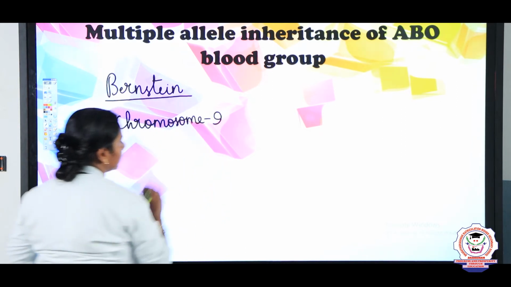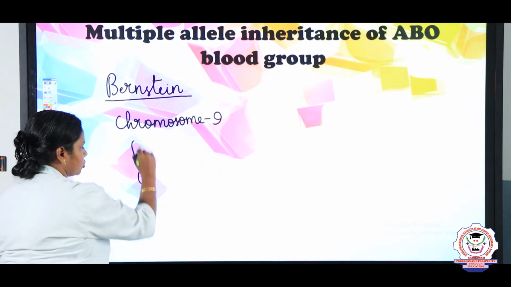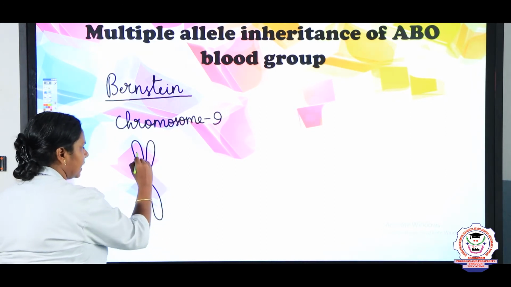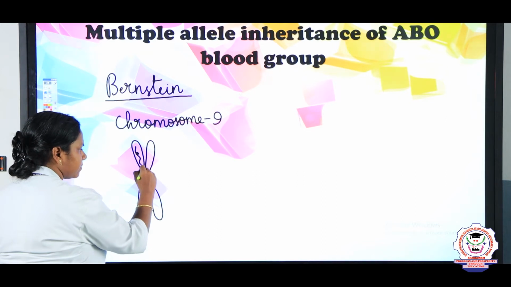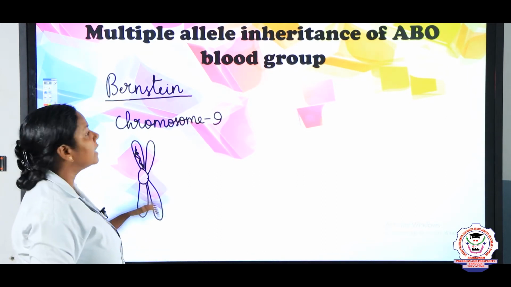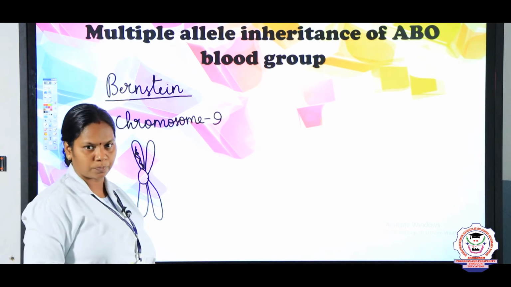For example, if this is the 9th chromosome and some genes are located here, in the DNA, some genes are responsible for determining the blood group.